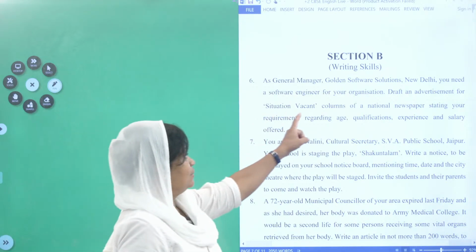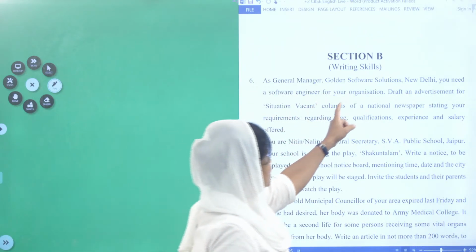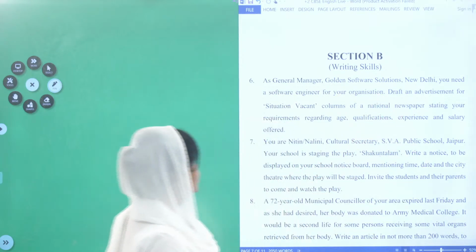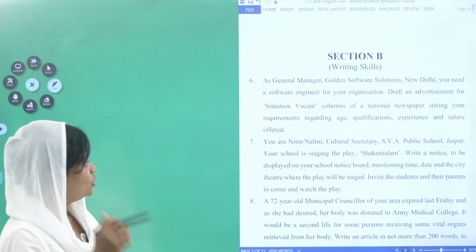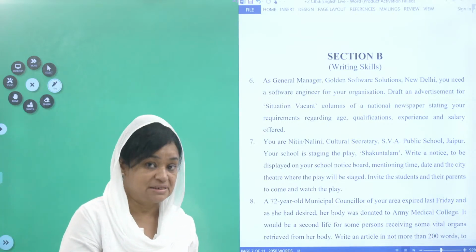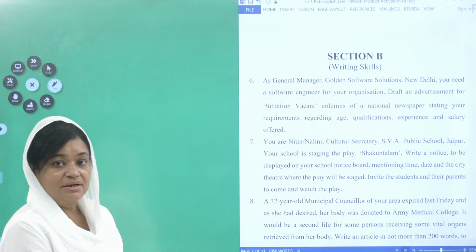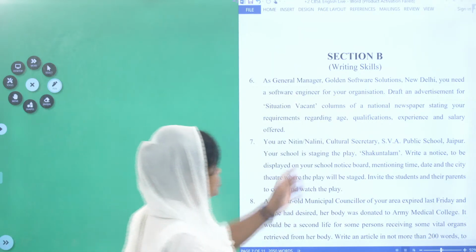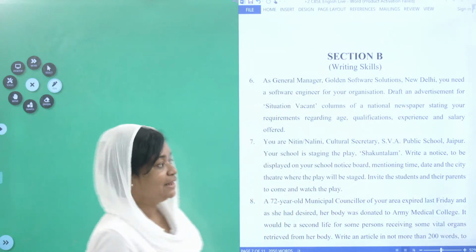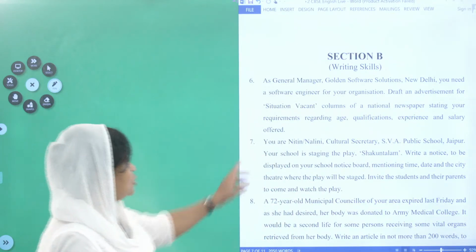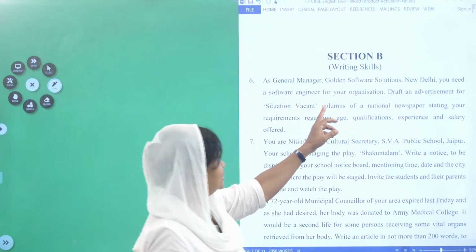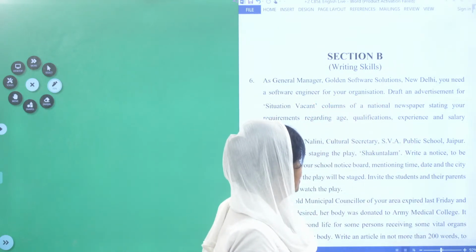As a general manager, Golden Software Solutions, New Delhi, you need a software engineer for your organization. What are you? You are the general manager. Then, what is the address? Golden Software Solutions, the name of the company. You are in New Delhi. Now, you need a software engineer. What do you need? You need a software engineer for your organization.